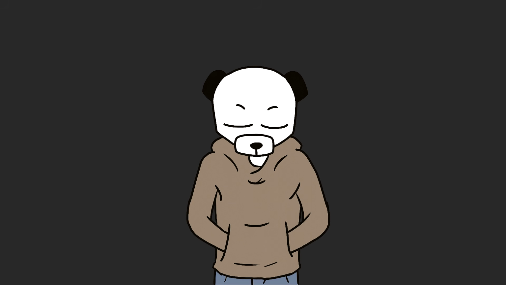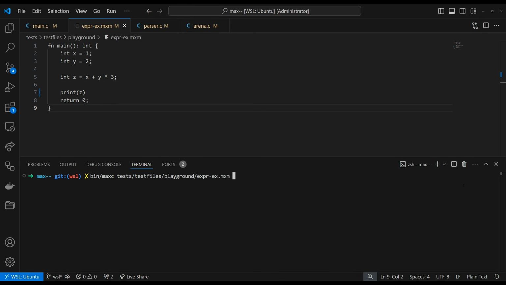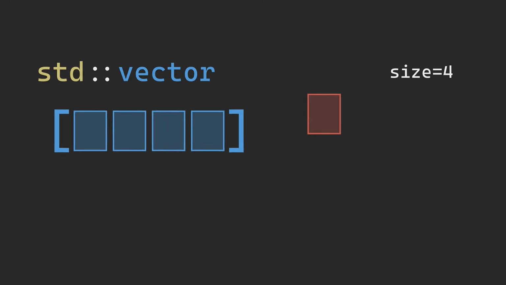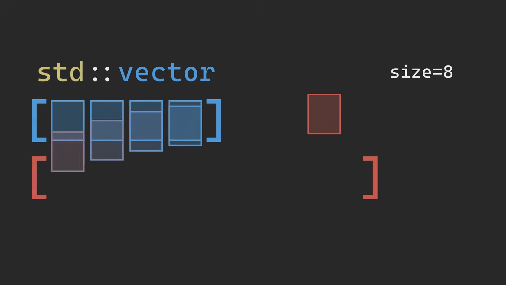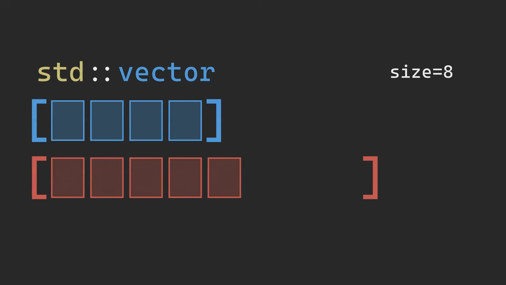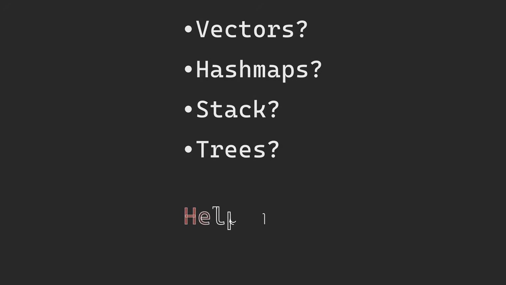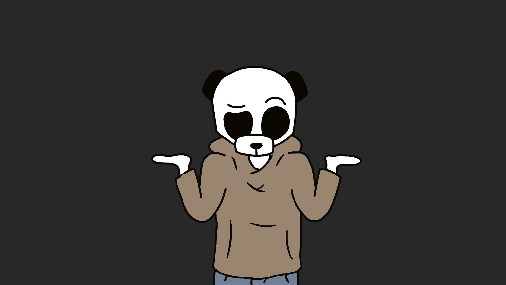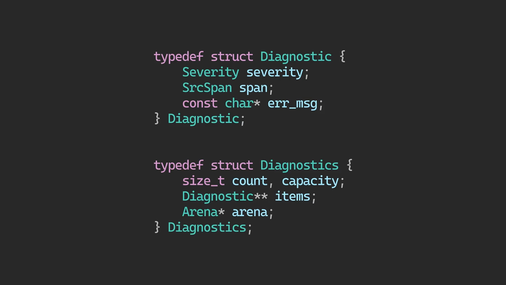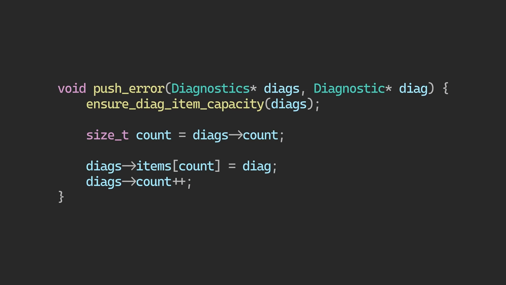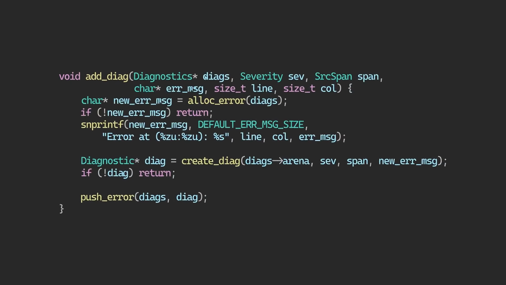With parsing finished, I really started to feel the pain of C. I needed some kind of diagnostics tool in case the programmer writes faulty code, so I had to implement yet another mini vector to handle diagnostics, but it was only usable in the parsing stage, not the rest of the code base. I was really wishing I had some nicer features other languages might have given me. I really wanted this compiler to be decent, so I wrote my own error struct. It basically implemented its own vector that stored error strings and had pretty printers to show line and column numbers as well. The plan was to use it for the rest of the compiler if anything went wrong.